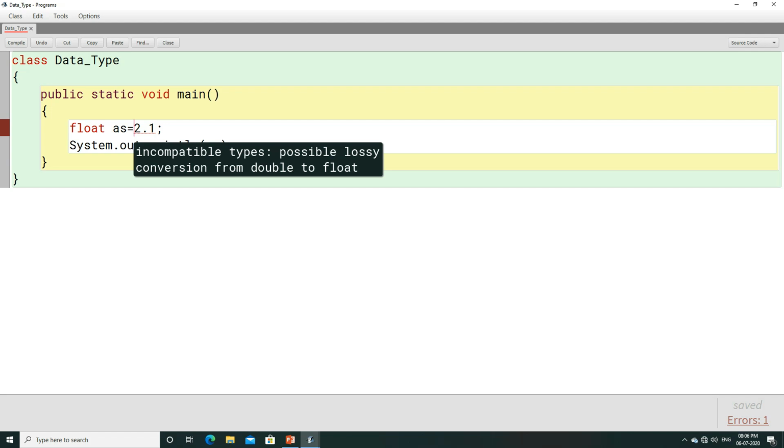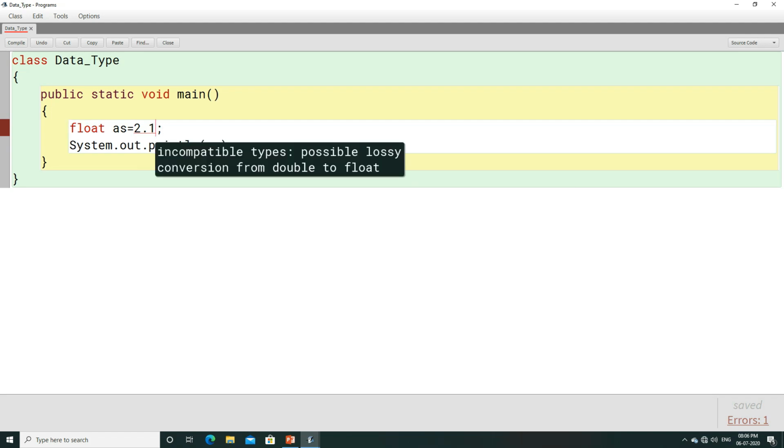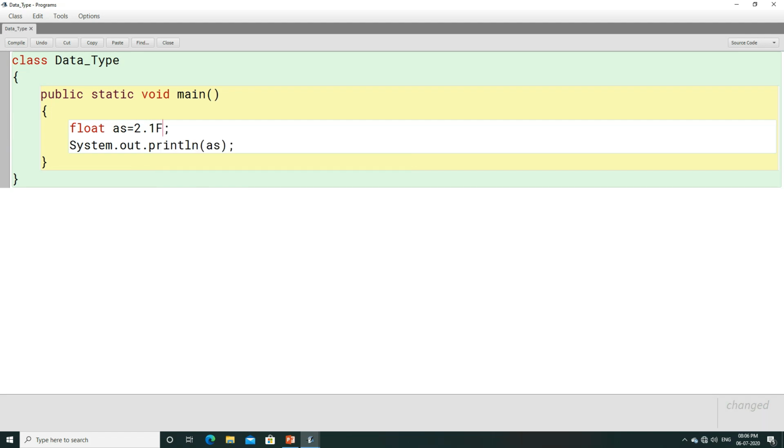Incompatible types, possible lossy conversion from double to float. This number, the decimal value you see here, is in the form of double. It cannot be stored to float directly. Here 2.1 is considered a double value by default. It cannot be stored to float. You have to write F, then the program can be compiled.